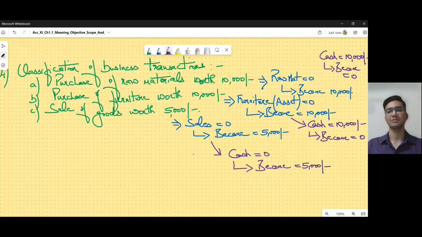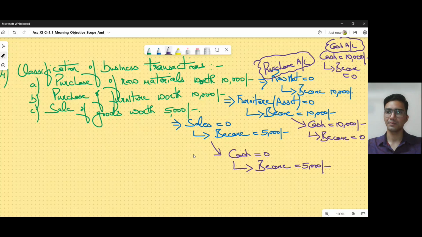The first transaction is involving a purchase account. You have to remember this just now; we'll understand this in the next few chapters. Here I'm just telling you this is involving a purchase account and a cash account.